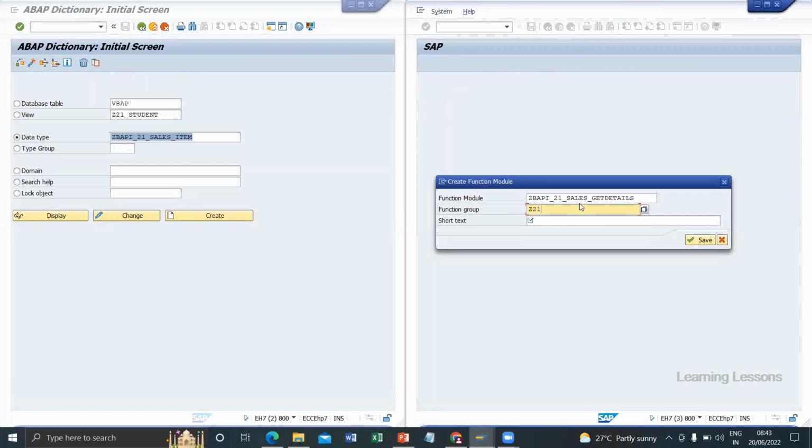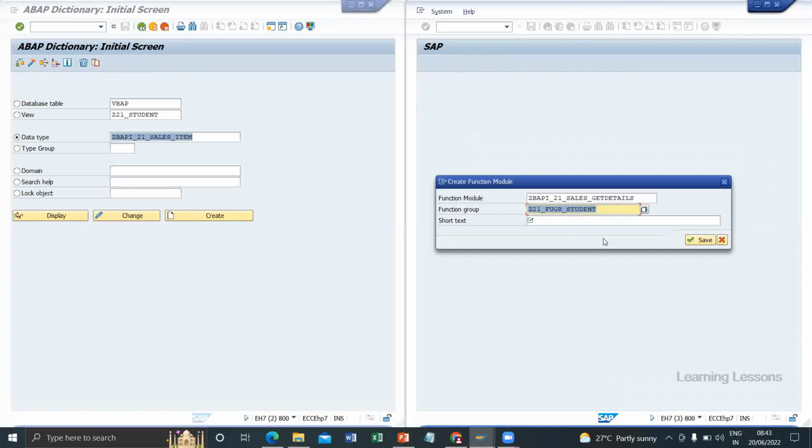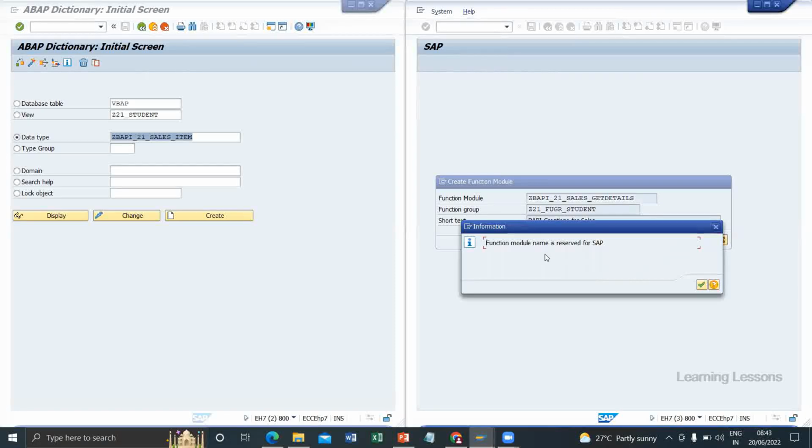Last time, Set 21, we created this one. Okay, it is for a student and employee. You can take any one, or you can create a new function group as well. Application for sales, click on save.